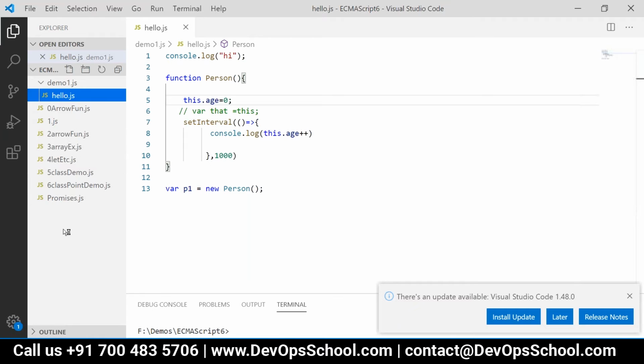Okay, so please create one .js file. Now we want to create a class there, and let us name it shape.